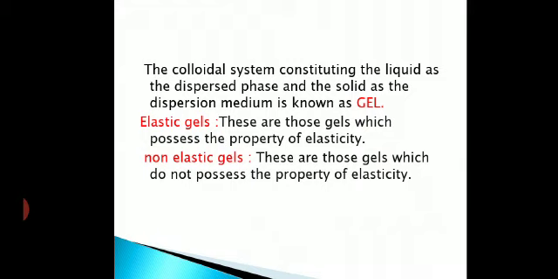Thixotropy. Now certain gels, like gelatin, when mechanically shaken, lose their semi-solid gel-like character and change into a liquid colloidal solution. This sol on standing again changes into a gel. Again you keep it shaking, it becomes a colloidal solution. It loses the semi-solid gel-like character. But on keeping it undisturbed for a long time, it again becomes gel. So this is a reversible phenomenon involving gel and sol formation.